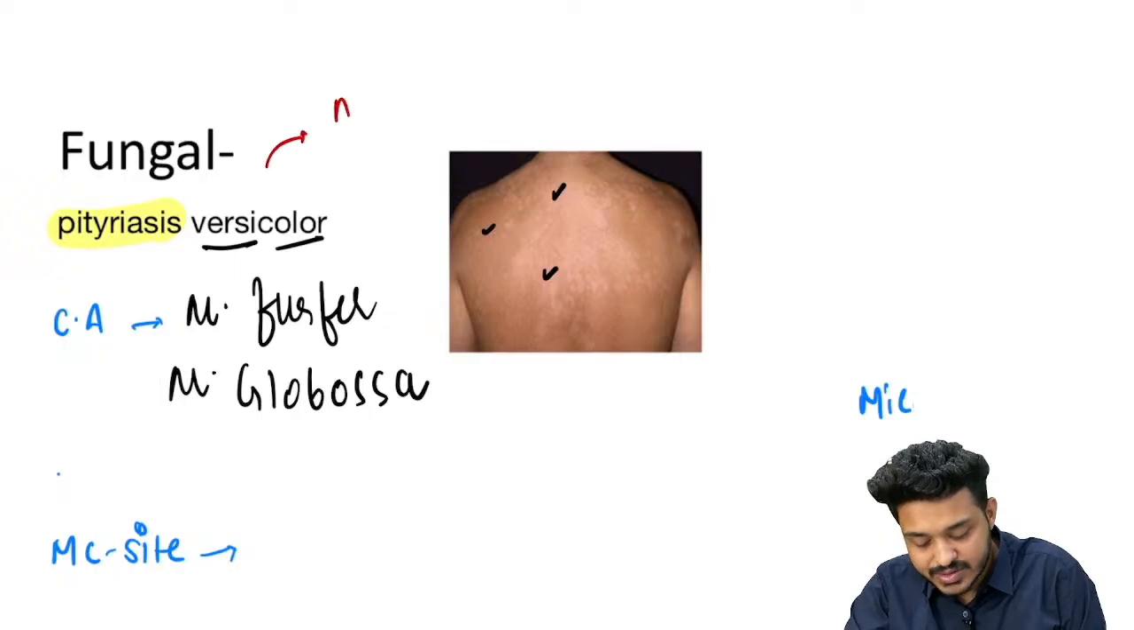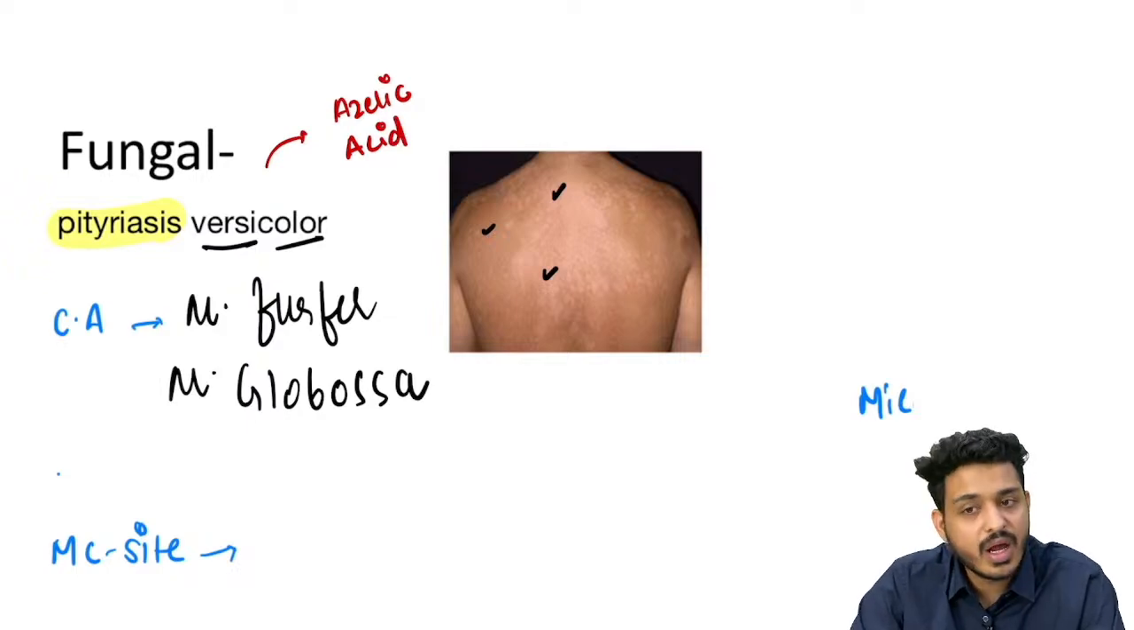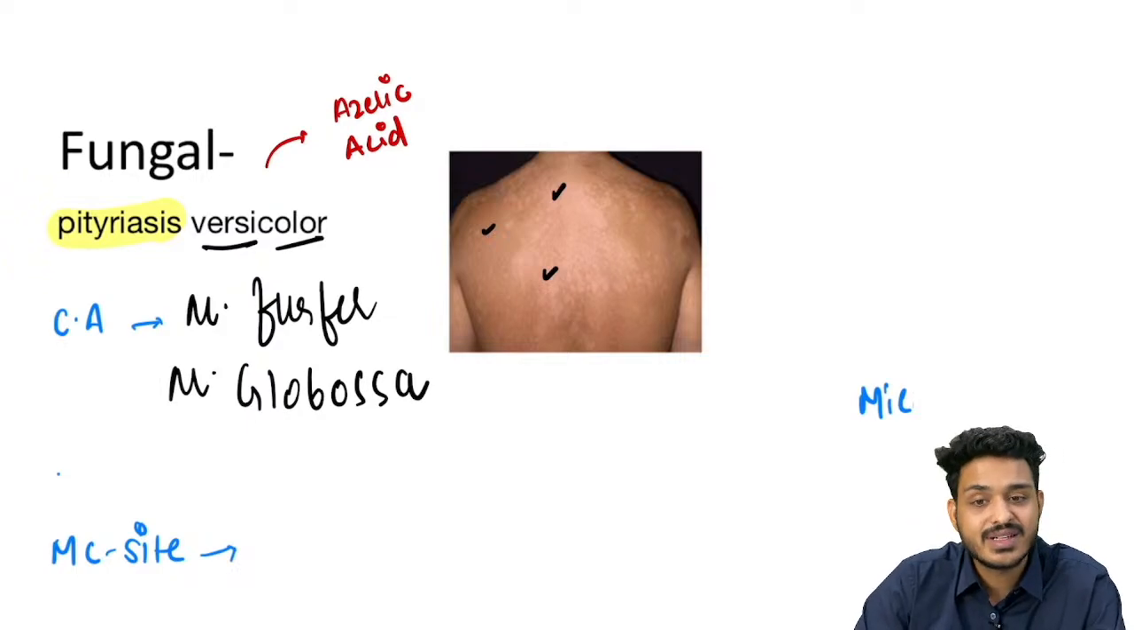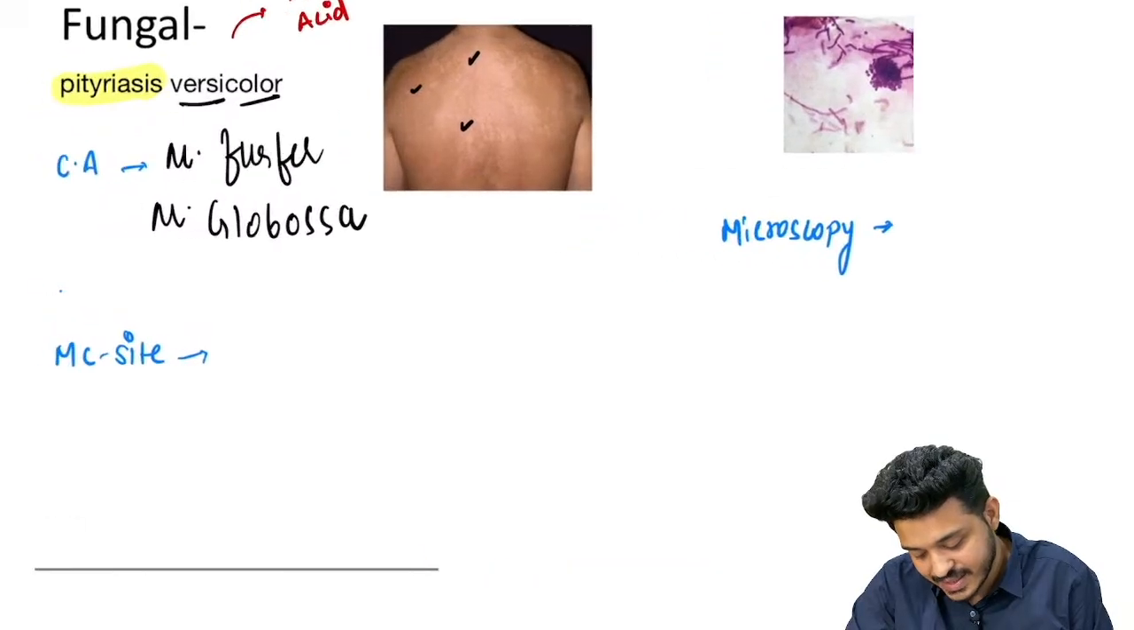And because this fungus is going to produce an acid, this acid is known as azelaic acid. Azelaic acid is responsible for hypopigmentation. Kojic acid, azelaic acid, right? They are going to be skin whitening agents that we can use, right? So azelaic acid we are having.